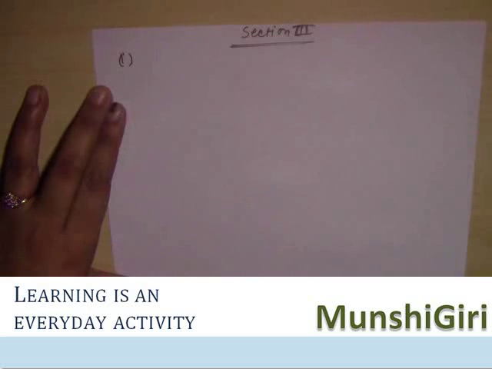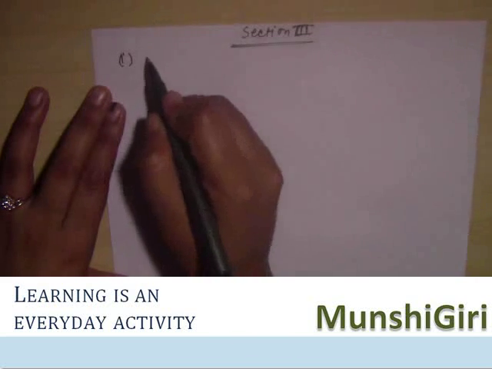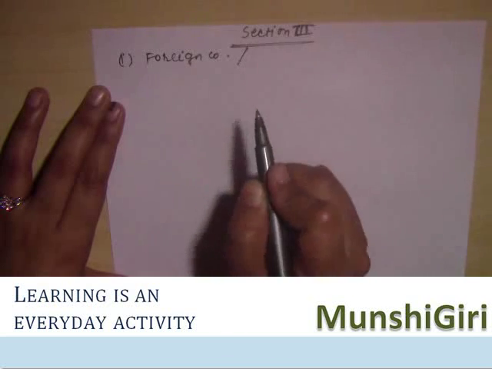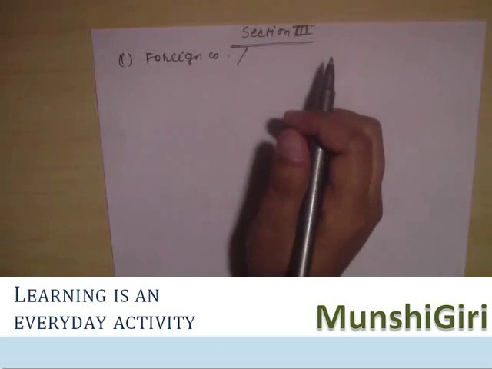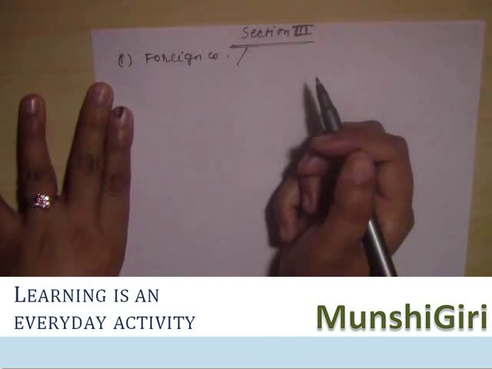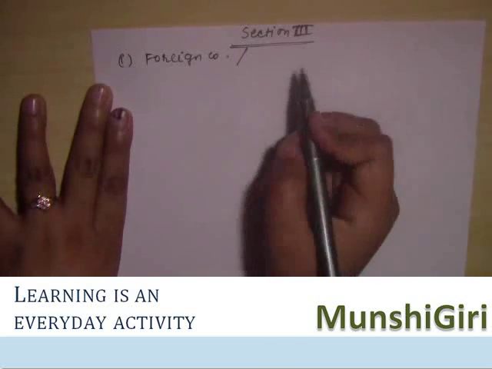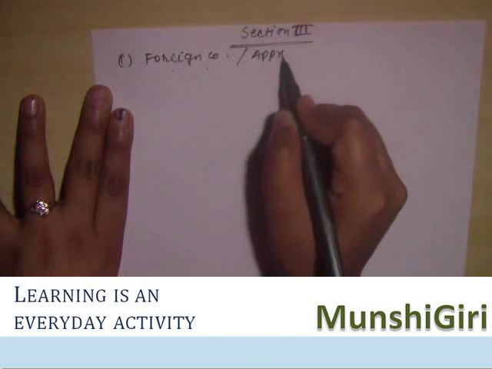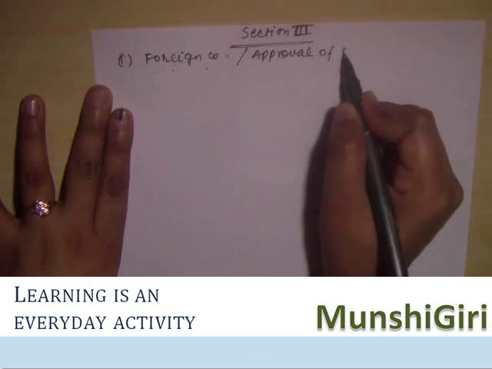The first one being that the company is a foreign company, or the company has got the approval of shareholders by special resolution in general meeting to make such payment.